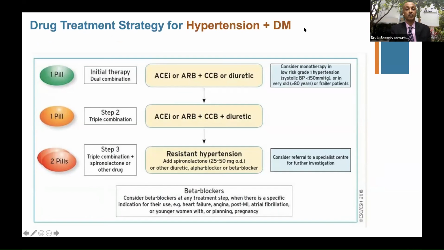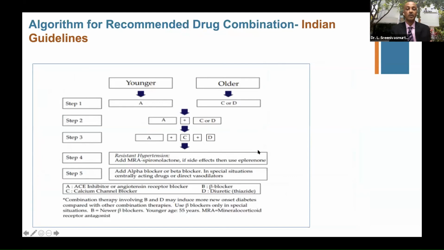This is hypertension with diabetes. The same. There's no change. Literally, triple drug combinations are now encouraged. Double drug combinations are encouraged. That is the message, just to have adherence with our patients. And what about the Indian guidelines? Indian guidelines talk about stepwise management with a monotherapy in younger age group.